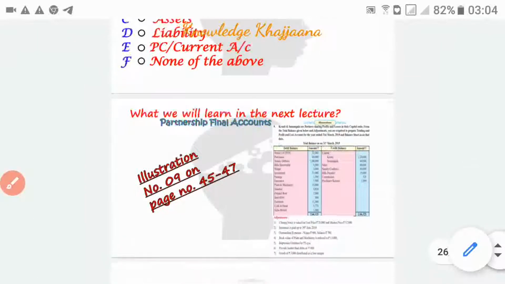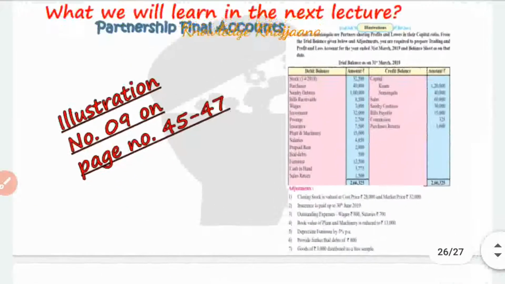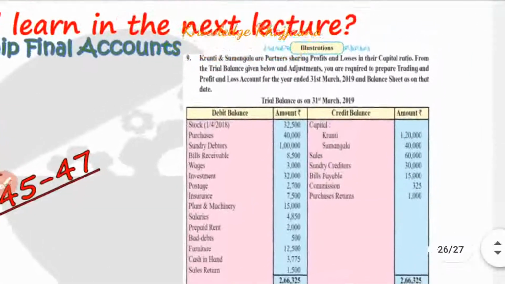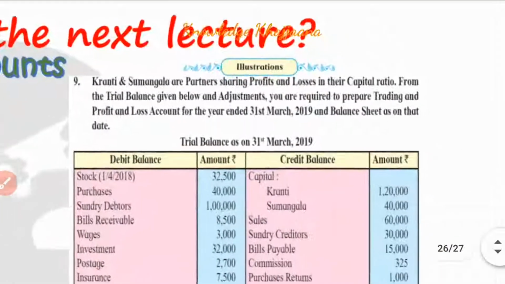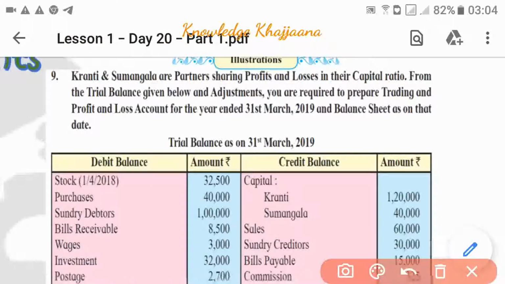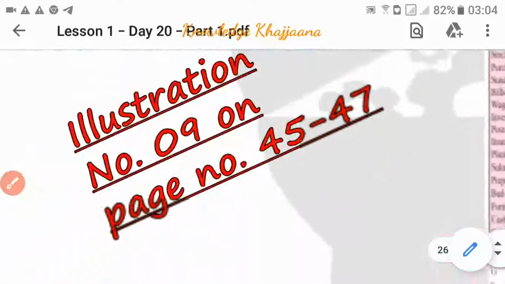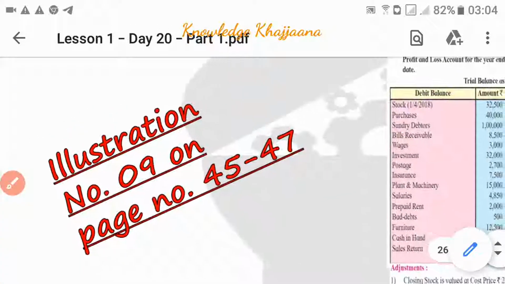And what will we learn in our next lecture? In our next lecture, we will see illustration number 9, that is of Kranti and Sumangala, which is given on page number 45 to 47.